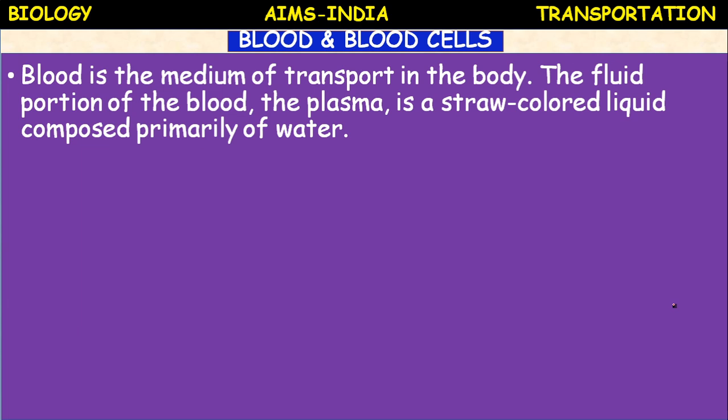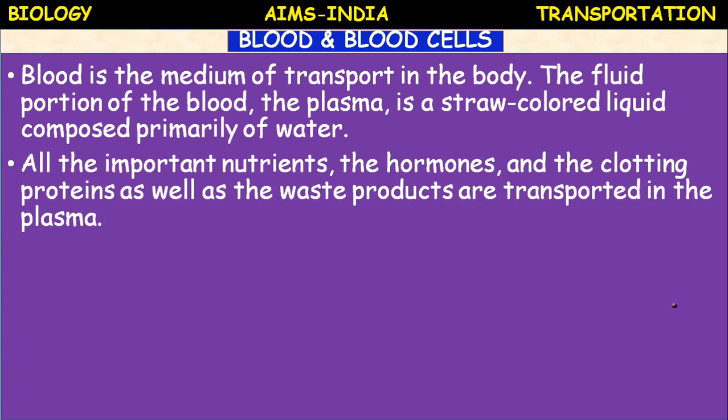Blood is the medium of transport in the body. The fluid portion of the blood, that is plasma, is a straw colored liquid composed primarily of water. All the important nutrients, the hormones and the clotting proteins as well as the waste products are transported in the plasma. The main function of blood is to transport.